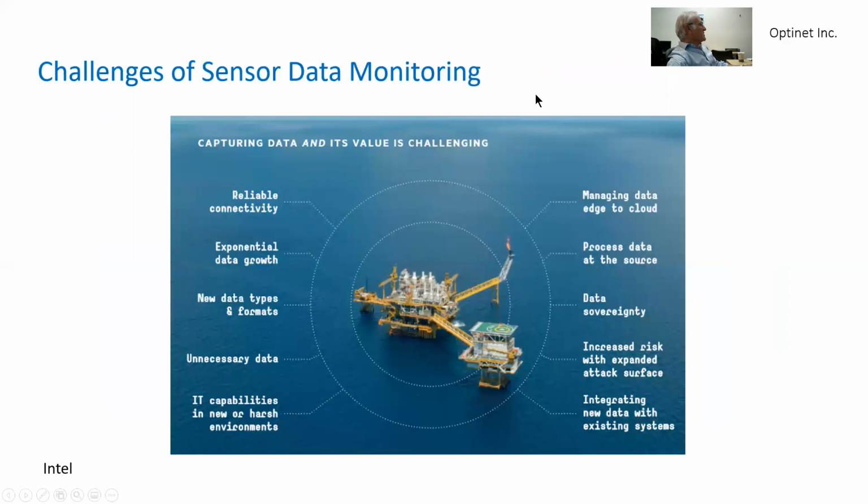There are several challenges related to sensor data monitoring.